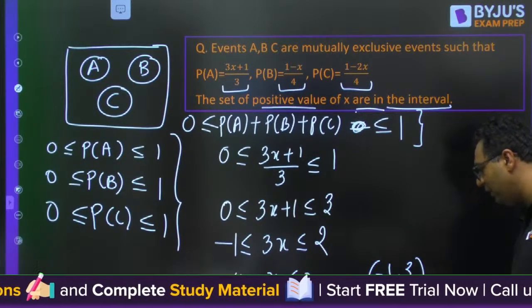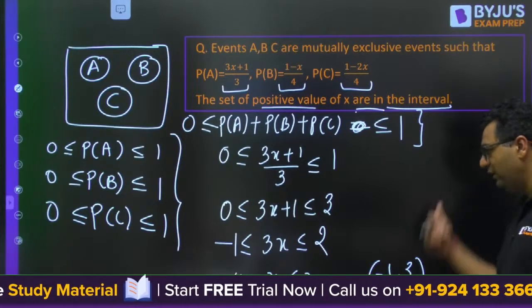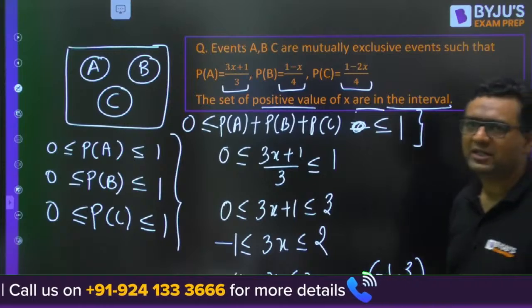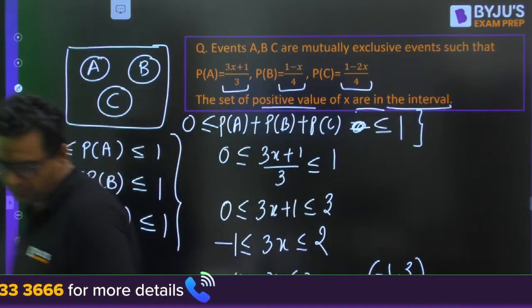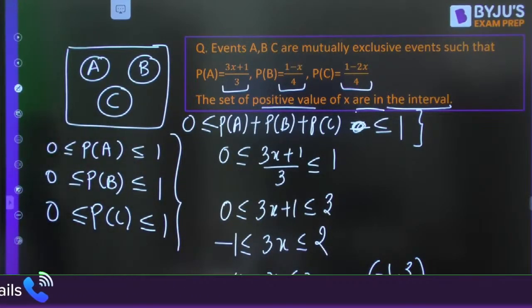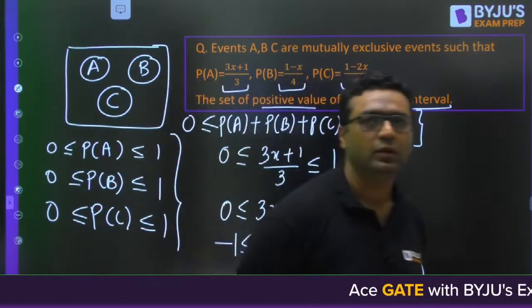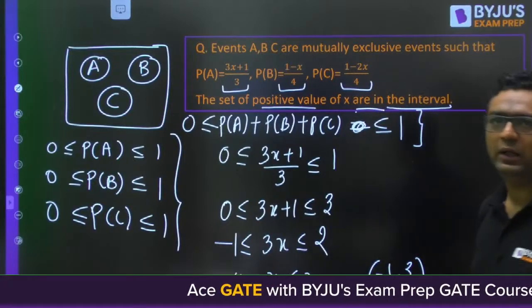Likewise, you will find it for all the inequalities and take the common value for all, which should be positive as well. Tell me the answer. This is very easy. Vineet has already answered it. This is a previous year question of GATE. You need to do it for all.